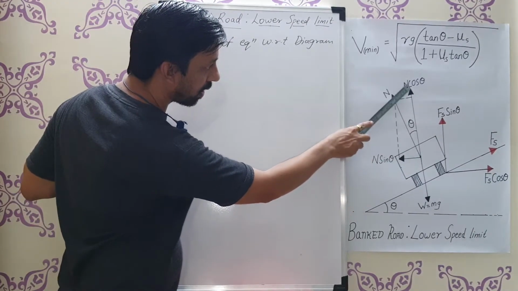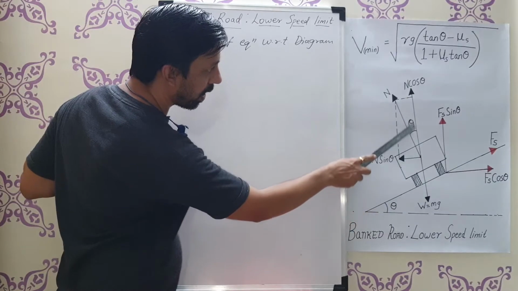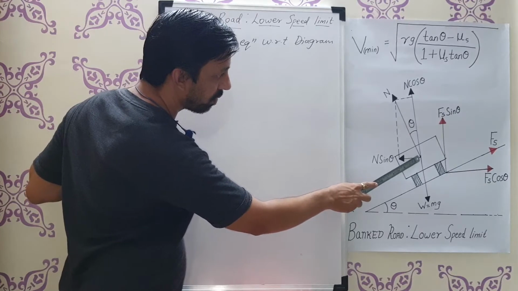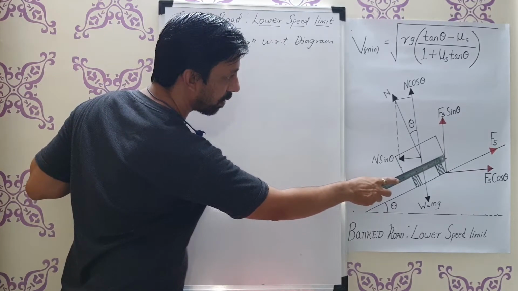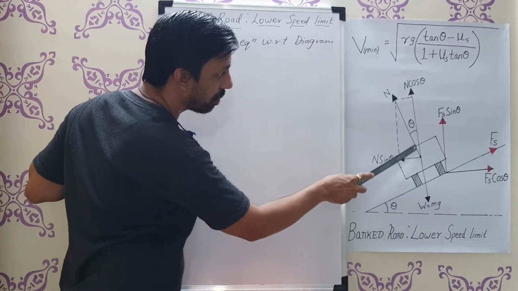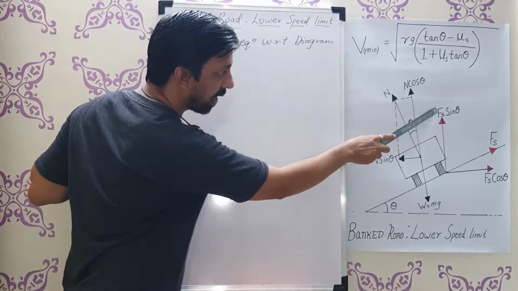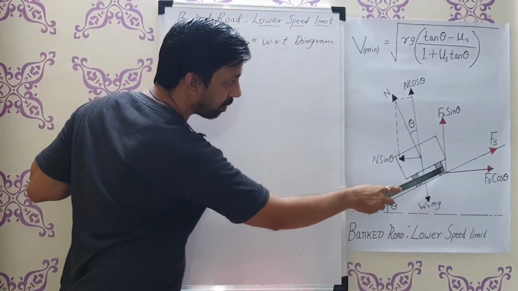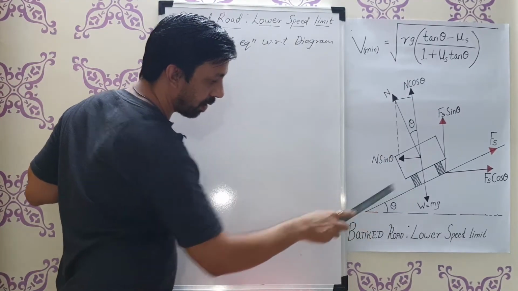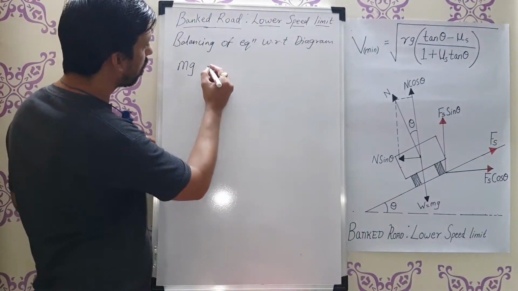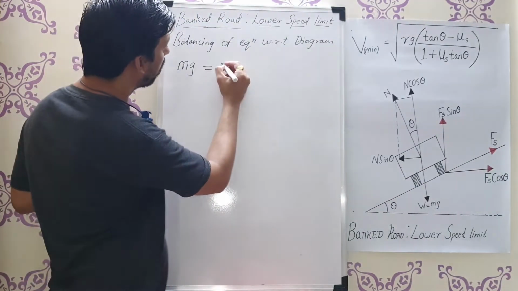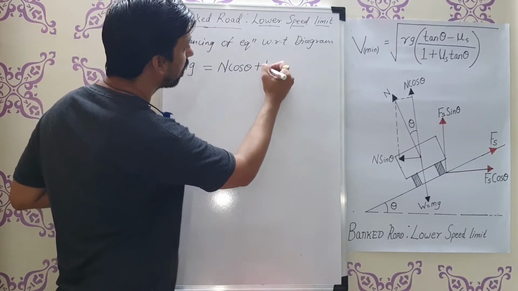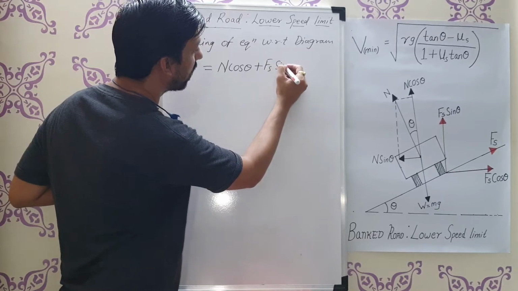n cos theta and the weight are coming in one line, but they are oppositely directed. But you can see that one more force is coming, which is actually parallel to n cos theta. Fs sin theta and n cos theta are parallel to each other, and both are trying to balance the weight. So I can write that weight is equal to n cos theta plus Fs sin theta.